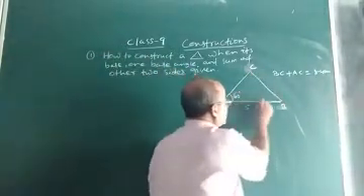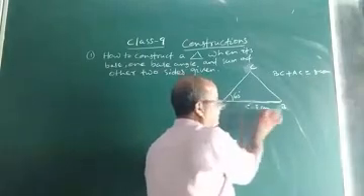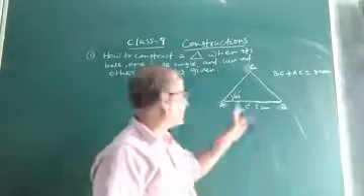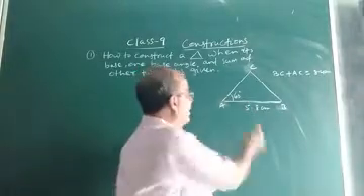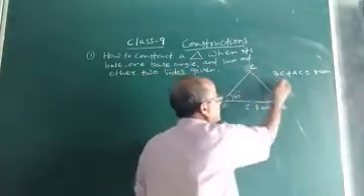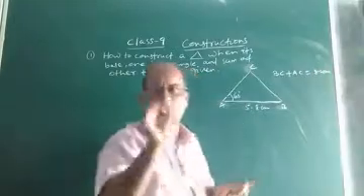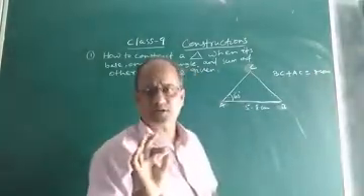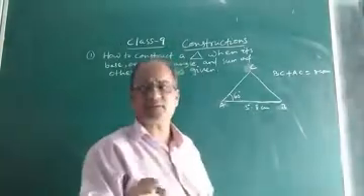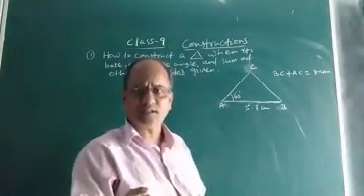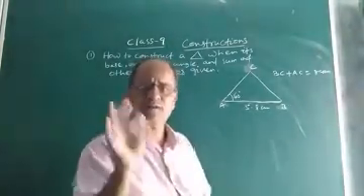What is the base? Suppose the base is AB. Its length is given as 5.8 centimeter, and one of the base angles, angle A, is 60 degrees. The other 2 sides, BC and AC, their sum is suppose 8.4 centimeter. So how will you construct it? Now in order to construct it, what are the steps? First let me discuss the steps, then I will justify that this is the correct construction.